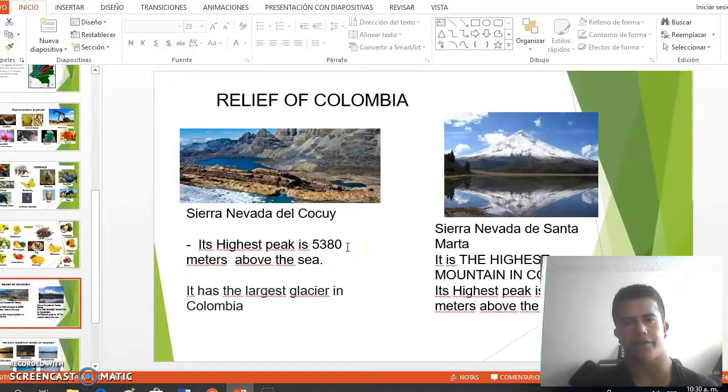With regard to the relief of Colombia, there are 2 important places we could highlight because they produce pure water, and those are Sierra Nevada del Cocuy and Sierra Nevada de Santa Marta, which has the highest mountain in Colombia.